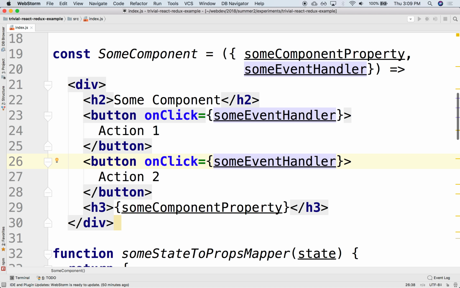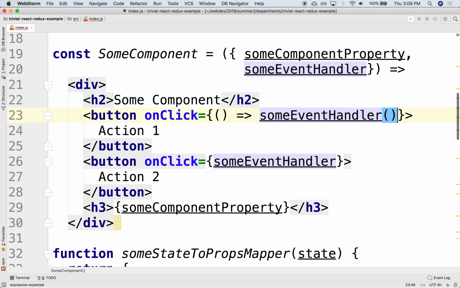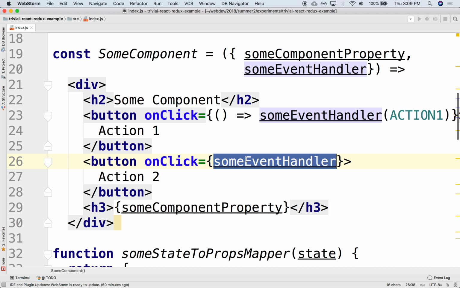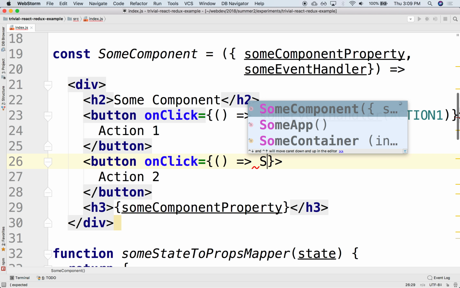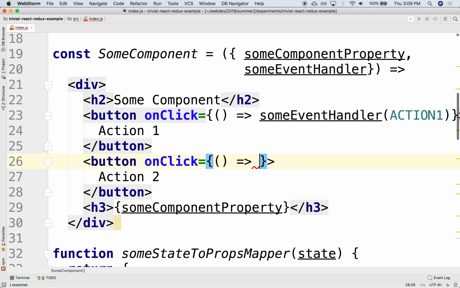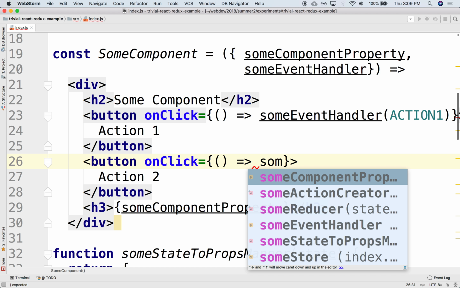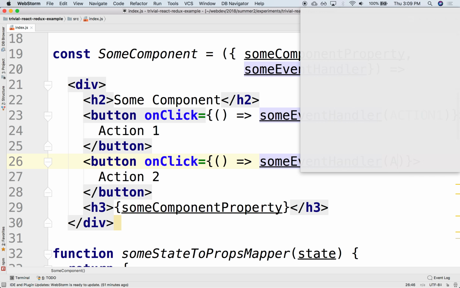If the event handler takes arguments, then you still need the parentheses and then pass the argument here. Some event handler. And then action 2.